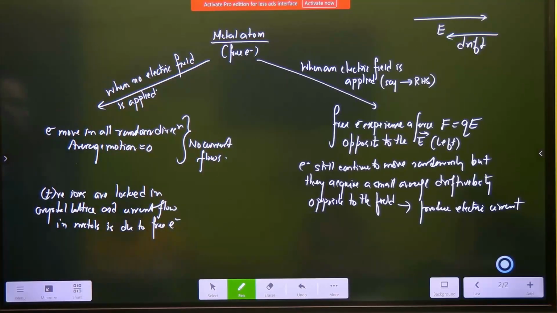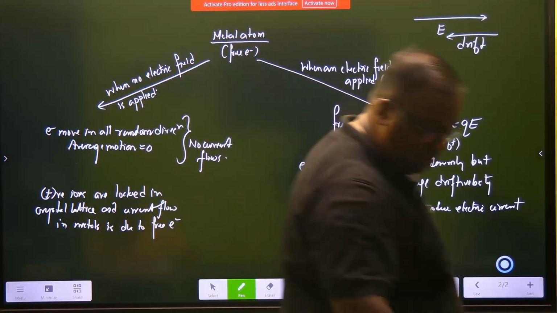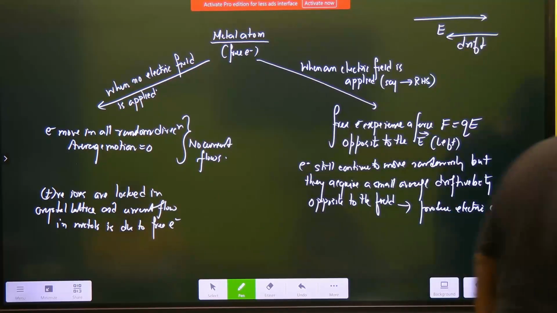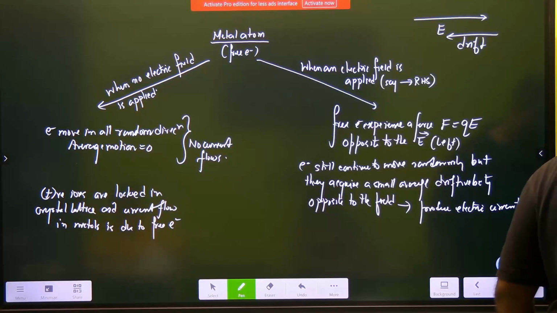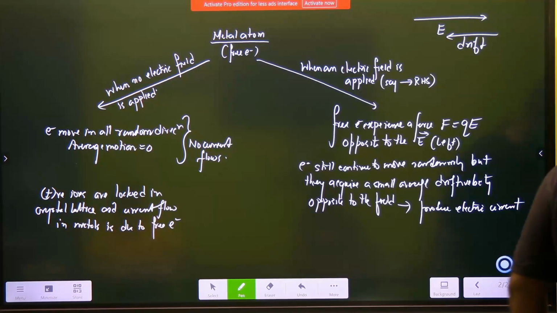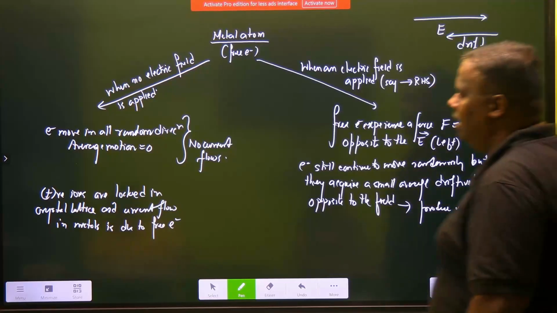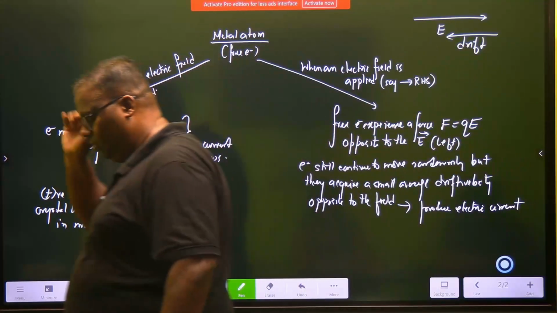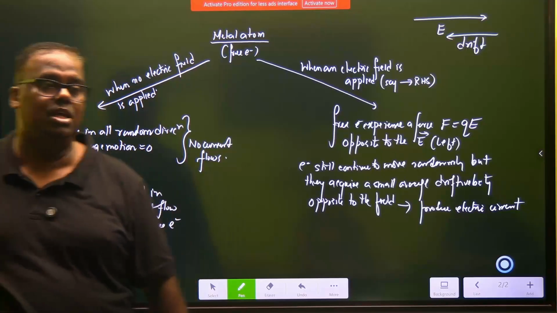This actually tells you who is responsible for the flow of current in metals. Only free electrons. Whereas somebody might ask you a 1-mark question that what is it different from an electrolyte? In an electrolyte, both types of charges are actually flowing, cations as well as anions. But in a metal, there is only one type of particle which flows, and those particles are known as free electrons.